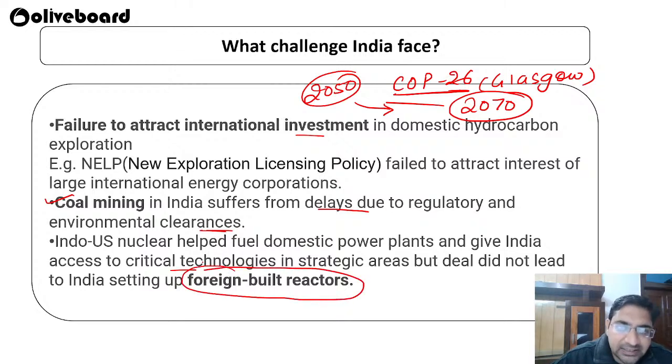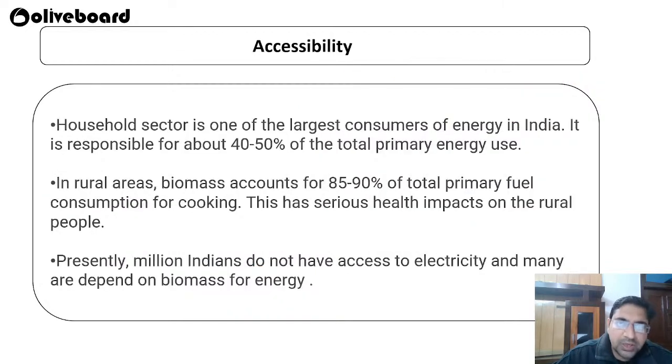Okay, so these are the challenges that have been faced by India in our energy issues. First of all, what exactly do we need in our country? Accessibility. Everybody should have proper access to energy, right? The household sector is one of the largest consumers of energy in India, responsible for around 40 to 50% of the total primary energy use. Around 40 to 50% of the energy used in our country is used by households. And in the rural areas, biomass accounts for 85 to 90% of the total primary fuel.